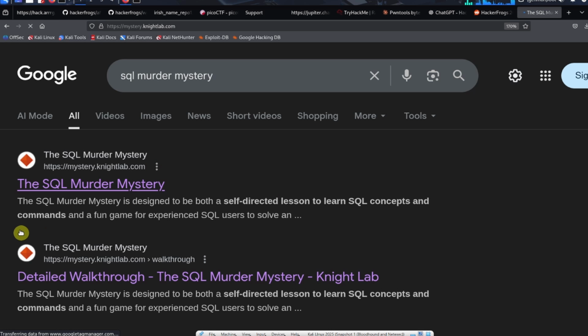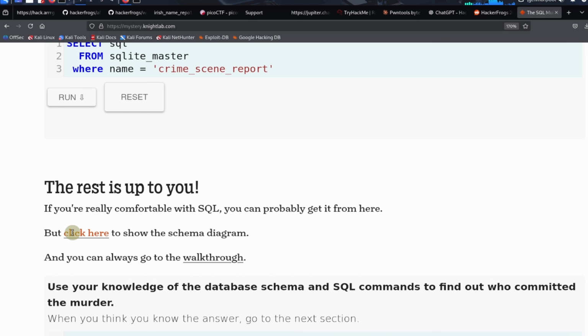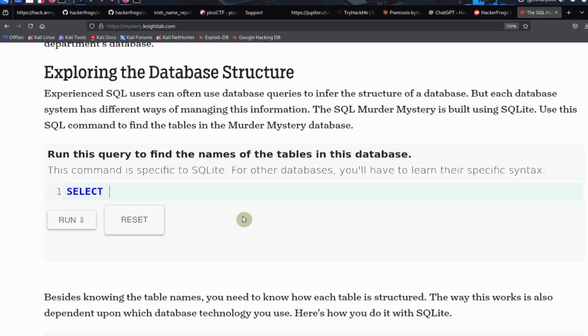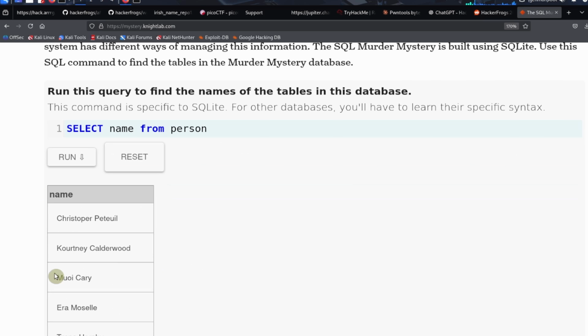So the SQL murder mystery is a fun gamified way that people can learn about the SQL database language. So if we go over to any one of these SQL interface buttons over here, we can do some stuff. So select name from SQLite where table equals master. We could do a bunch of different database entries, like select name from person. Person is a table inside of one of these tables. So select name from person, and we get a bunch of names over here.